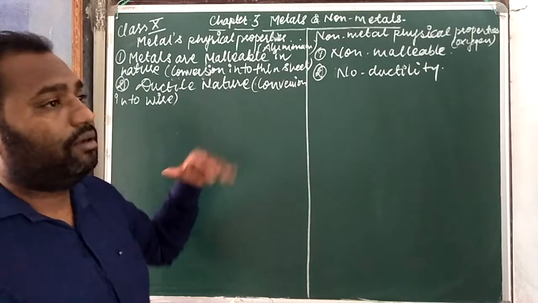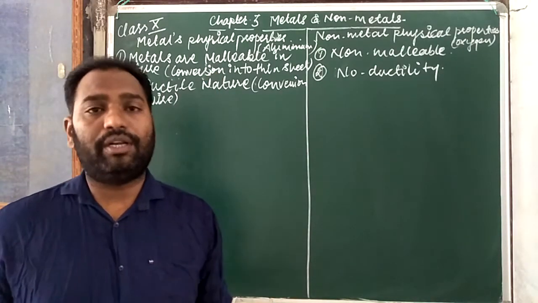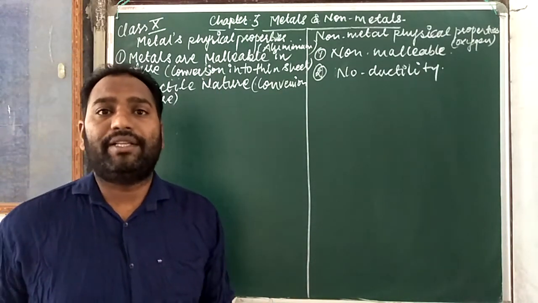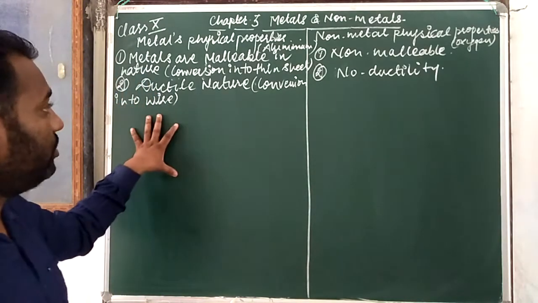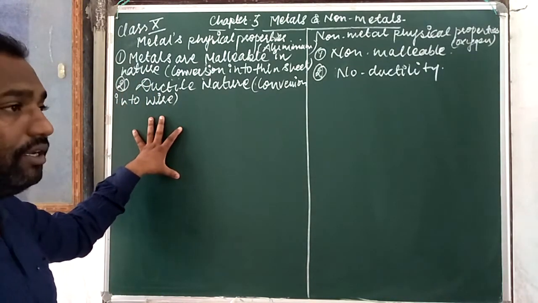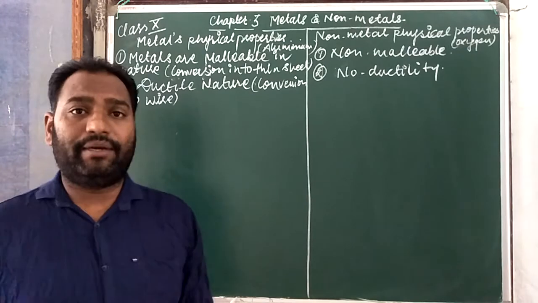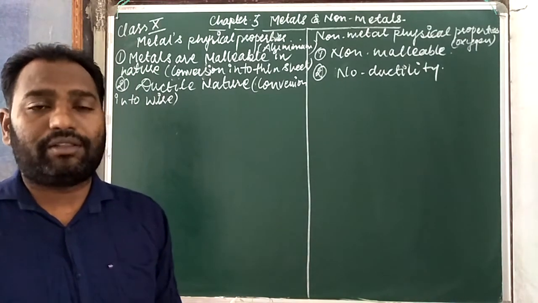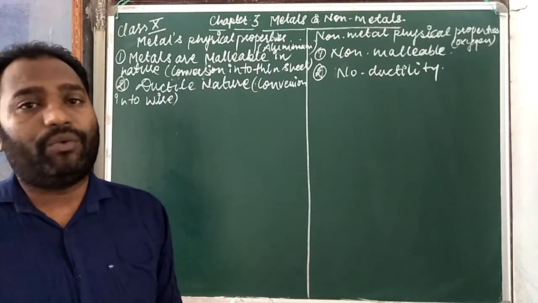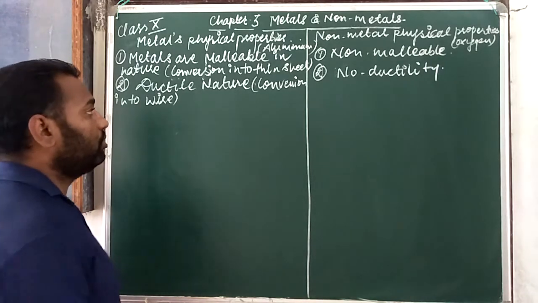Like malleability, the most malleable metals are silver and gold. That's why we use them in ornaments and jewelry. And next is ductile nature. It means we can convert it into thin wires, like copper. The most ductile is gold, and then second is silver. Copper and aluminum also.